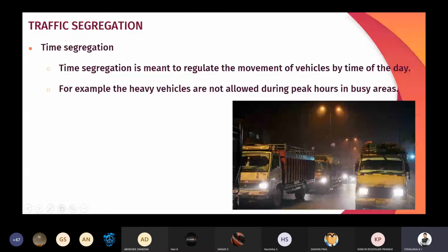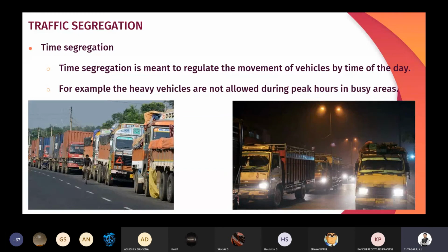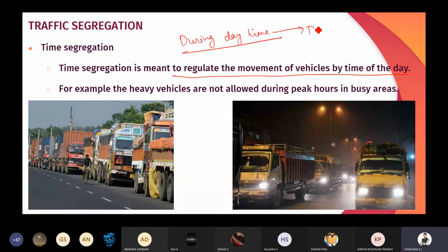Okay. Last one is time segregation. Time segregation is meant to regulate the movement of vehicles by time of the day. In this time segregation, we are going to avoid certain types of vehicles during daytime. So we can easily bifurcate slow moving vehicles and fast moving vehicles during daytime, that is by imposing a time restriction, to slow moving vehicles like heavy loaded trucks.